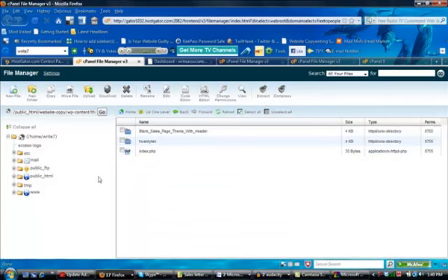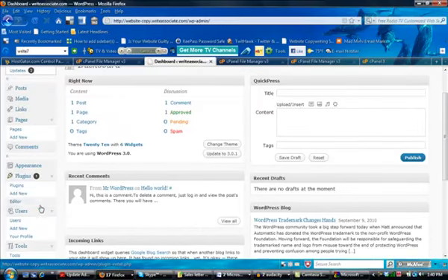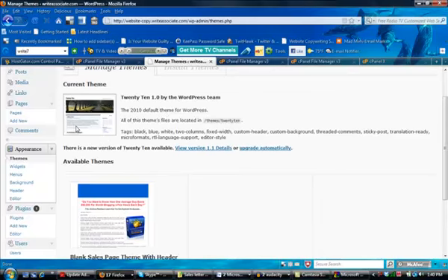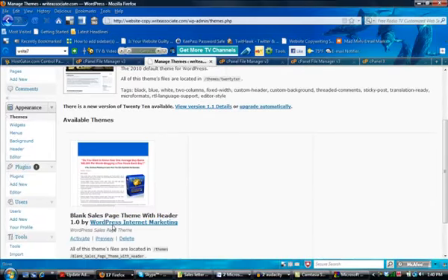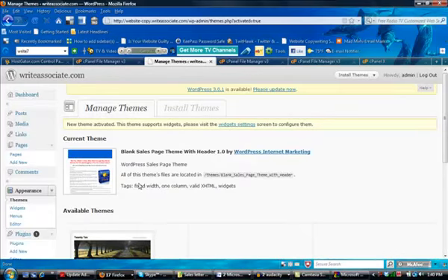Okay, so we're done with this step. Now we can go back to the dashboard. We can go to appearance. Okay, so you see here you've got the default theme right here, but now you have your sales page theme down here. So you can click on that, click on the picture, and then up here you'll see activate blank sales page theme with header. Click that, or that might say something different if you chose a different theme.